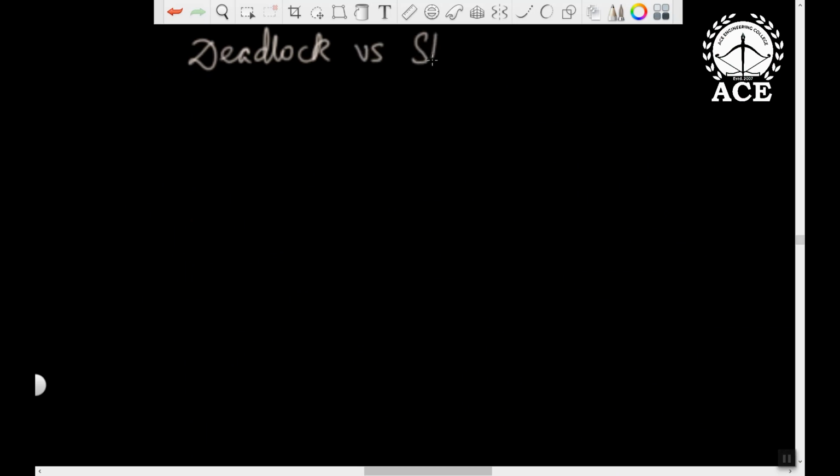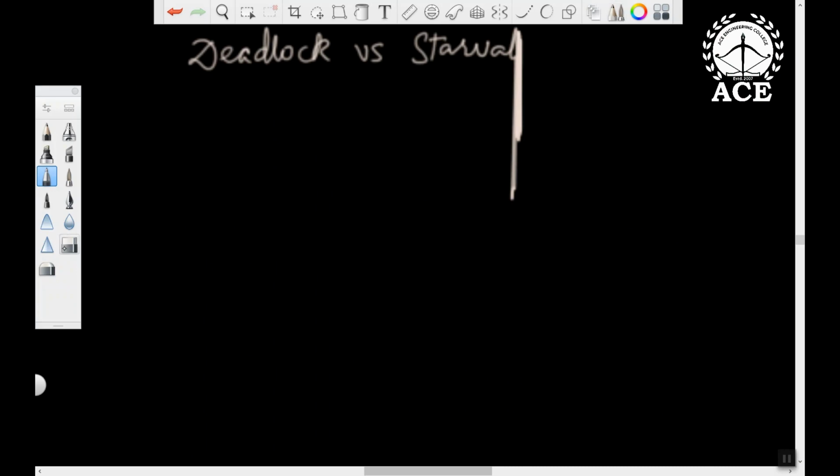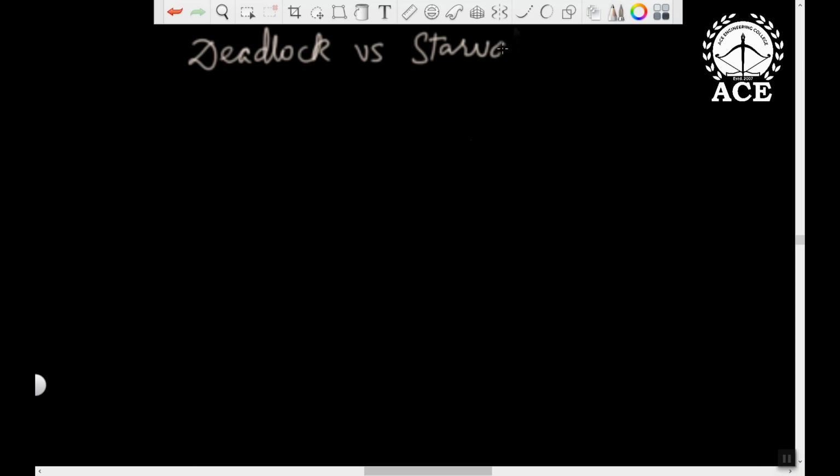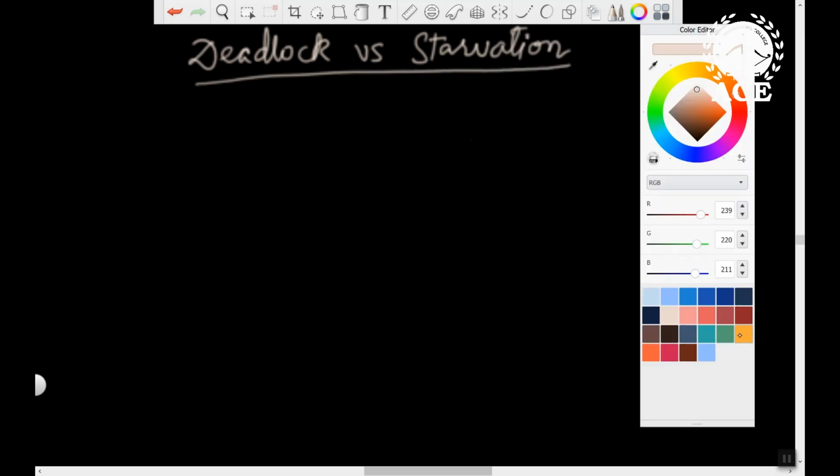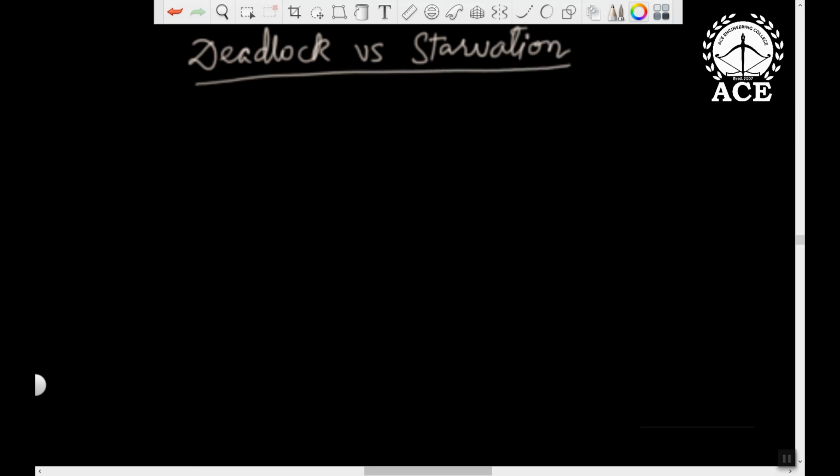Deadlock versus starvation. I will formalize the definition so that you can follow it and remember. Okay. So what is deadlock and what is starvation? In simple terms, we define deadlock as follows.